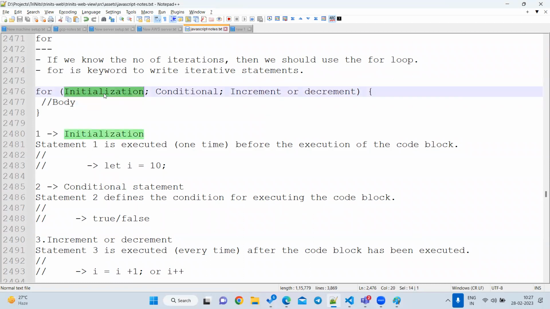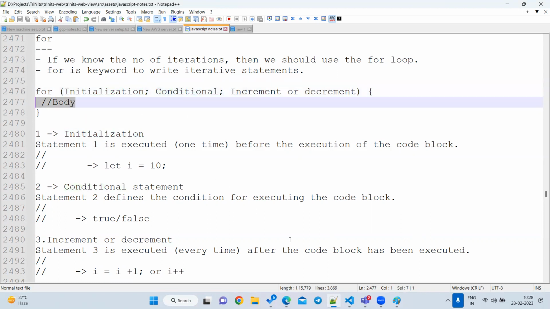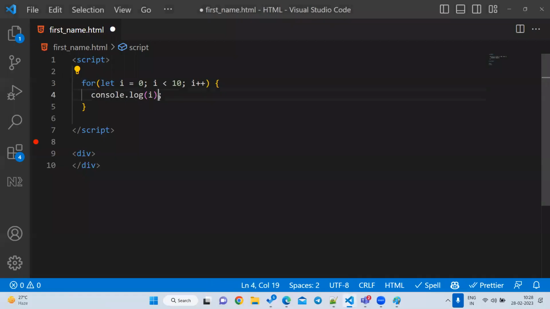Four parts. The first part is initialization, the second is the condition, the third is increment or decrement, and the fourth is the body. So let's go on and write the first part here. Okay, I'm going to remove everything.